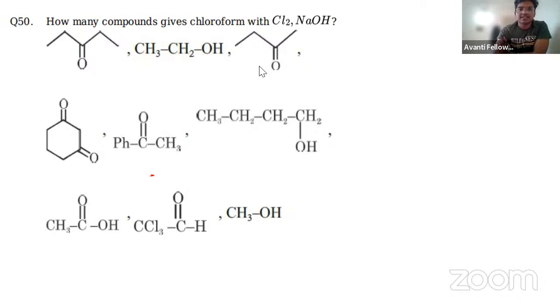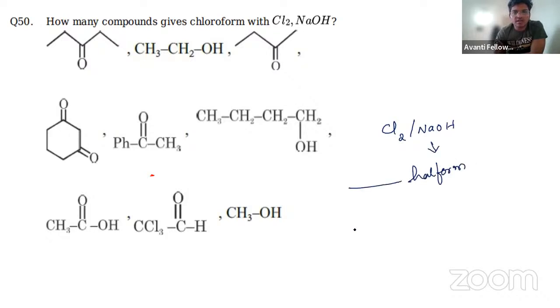Very good question and easy question. How many compounds will give chloroform with Cl2 in the presence of NaOH? Looking at that, yes, it is a haloform reaction. So what are the primary conditions we all need to remember for haloform reactions? Haloform reactions are usually done with methyl ketones.